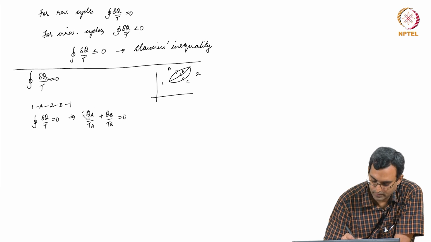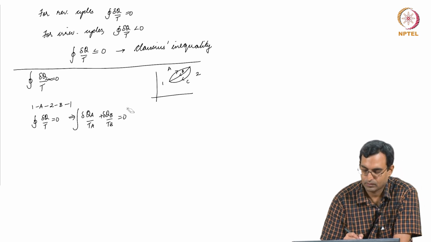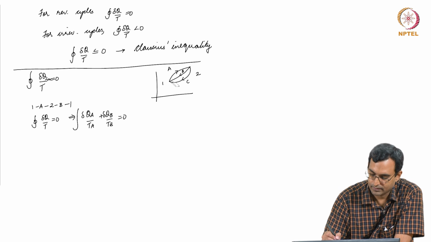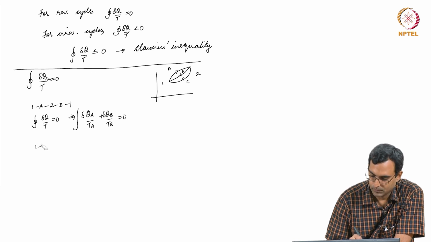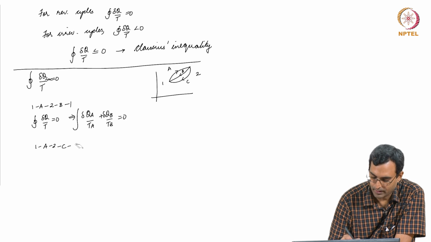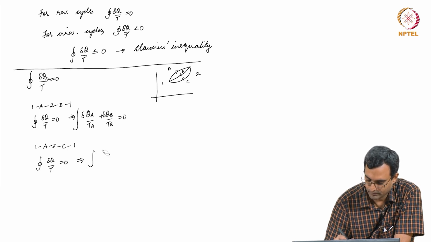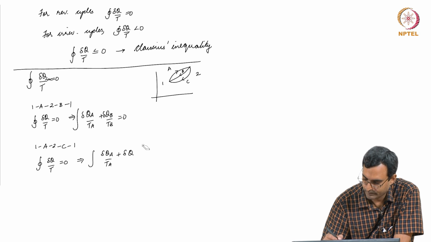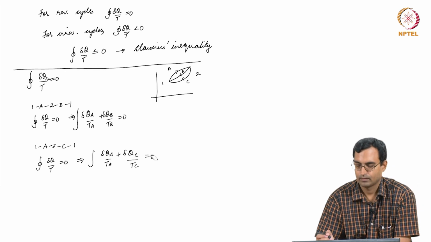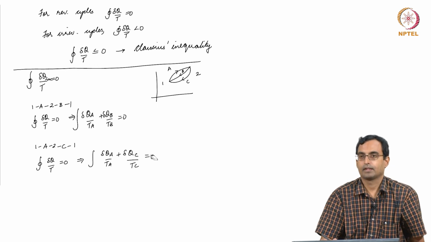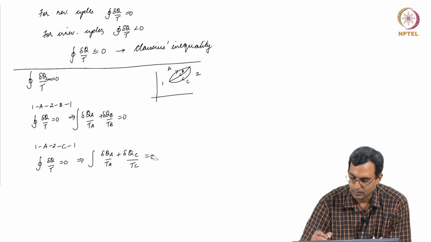If I was to look at this, the integral of this should be equal to 0. If I was to look at this other cycle, 1 A 2 back by C to 1, I again see that this is true. This must also be true. So, what I can see from this